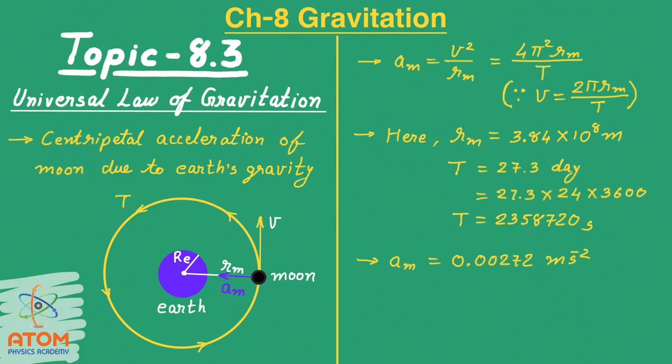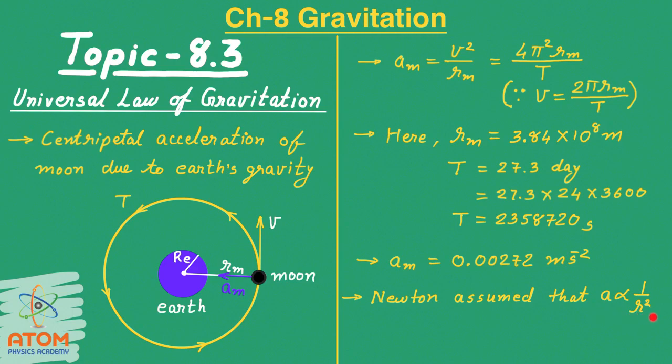Newton assumed that the gravitational force would be inversely proportional to the distance square, and that's why the acceleration would also be inversely proportional to the distance square. That means Newton assumed that the acceleration due to gravitational force, that is A, is proportional to 1 upon r square, where r is the distance of the object from the center of Earth, right?